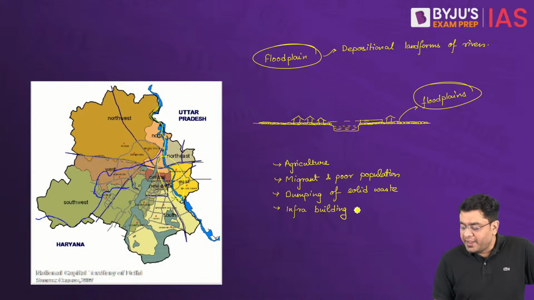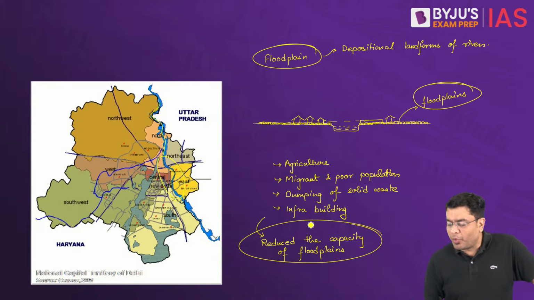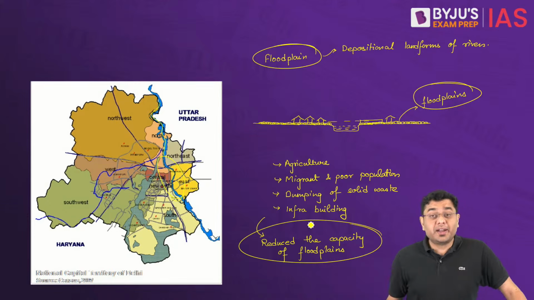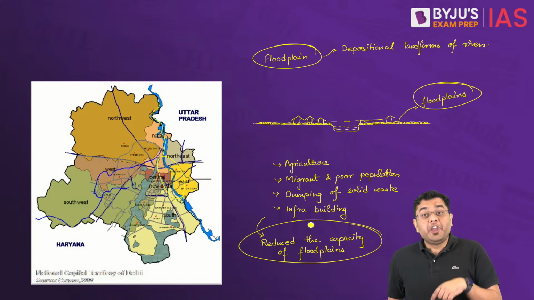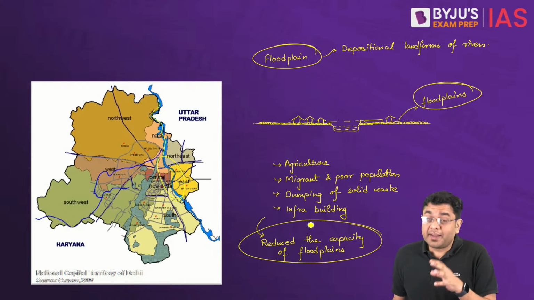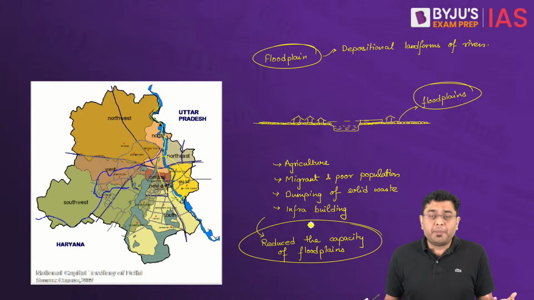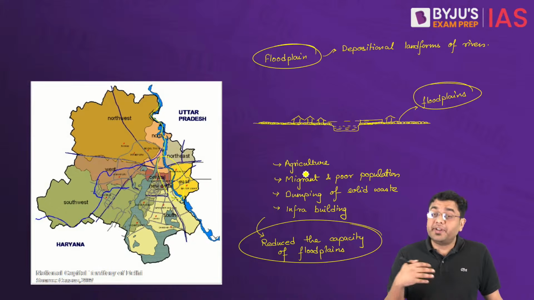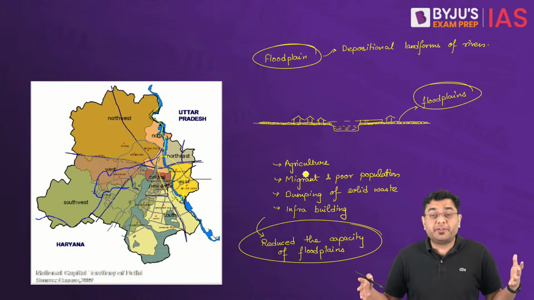Now, all these have reduced the capacity of floodplains to absorb excess water and to regenerate that water back during the dry conditions. So that is why we come across a scenario when there is sudden excessive rainfall, that floodplain cannot absorb anything, and we have ensured that this river doesn't have any place to expand in case of excess rainfall.